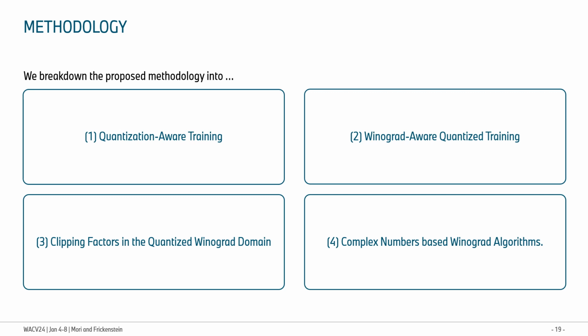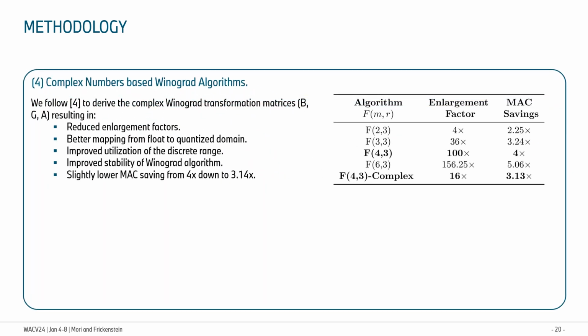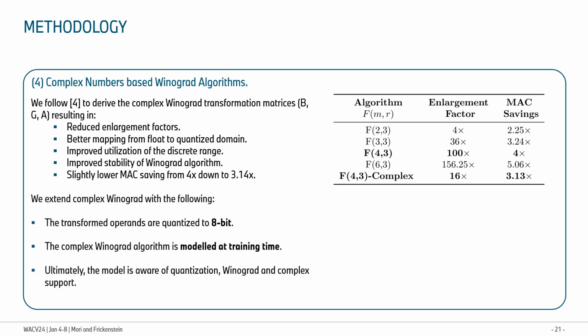The last core component of this work is the introduction of the complex number-based Winograd algorithm. This form of Winograd transformation improves the stability of the Winograd algorithm, as well as the utilization of the discrete range, at the cost of slightly less MAC savings. By also modeling the complex number-based Winograd, in addition to quantization awareness, we come to a formulation of training which fully captures all numerical instability sources under standard and complex Winograd algorithms, and is able to compensate for them before deployment.